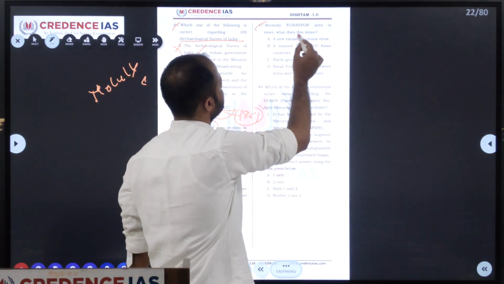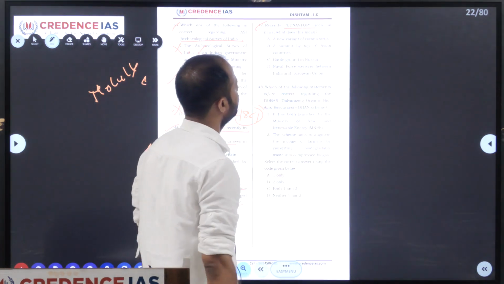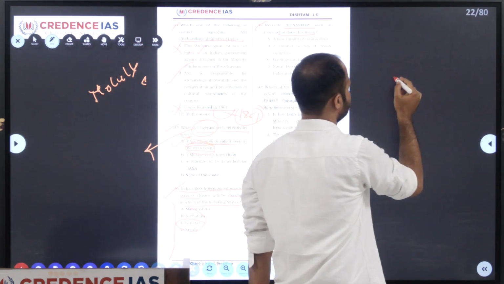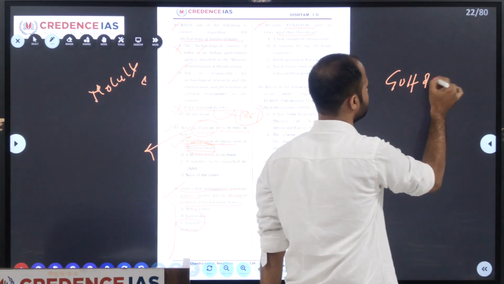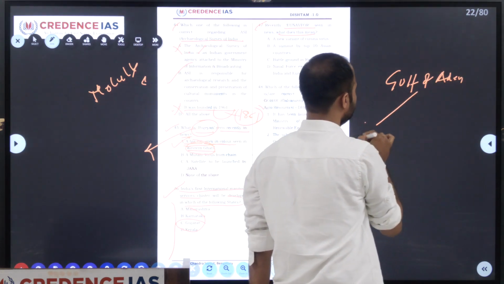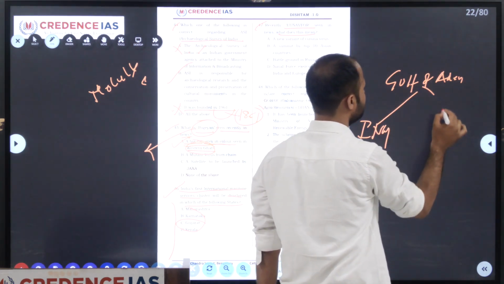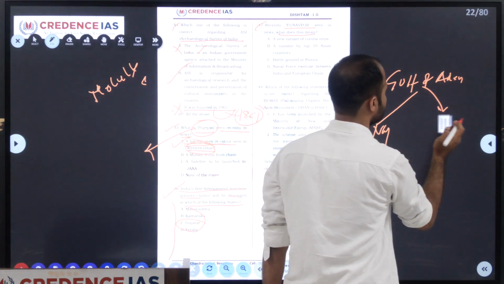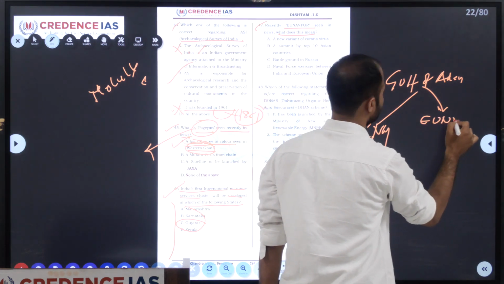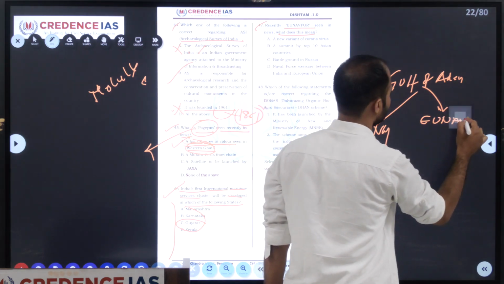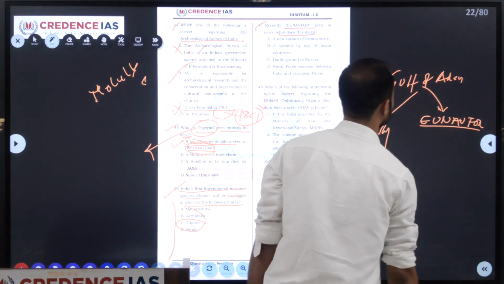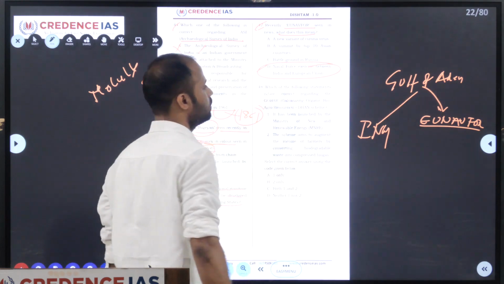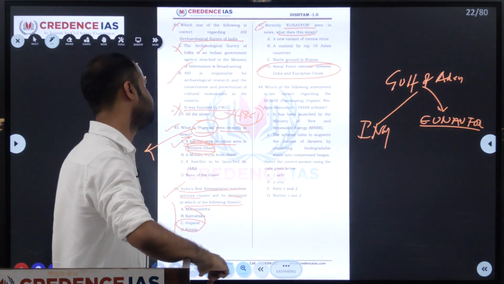Next we will move on to 47th. Recently EUNAVFOR is seen in the news. What does it mean? There is a naval exercise in the Gulf of Aden between the Indian Navy and the European Union Naval Force, which is abbreviated as EUNAVFOR. So we can answer now: a naval force exercise between India and the European Union, which is happening at the Gulf of Aden.